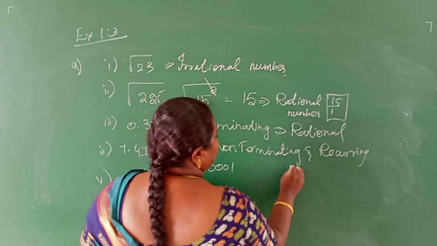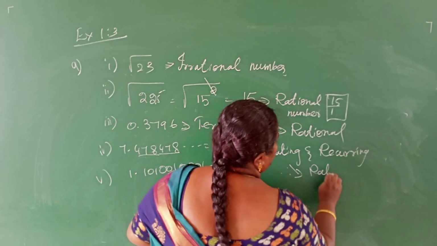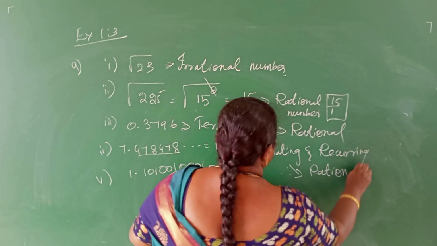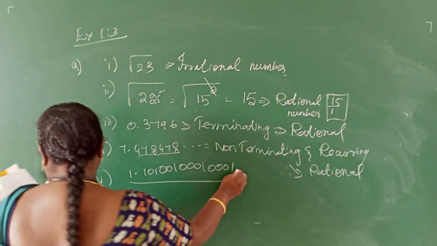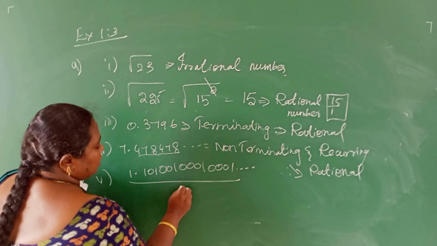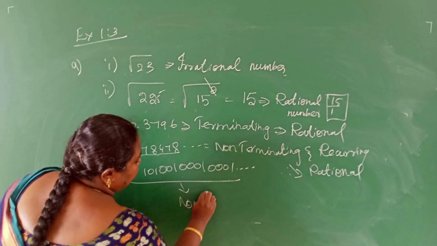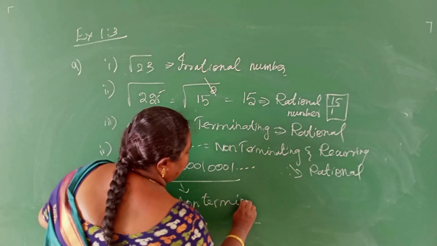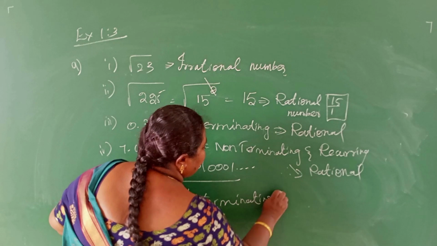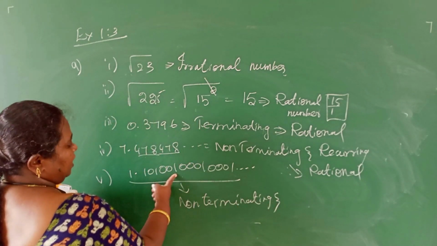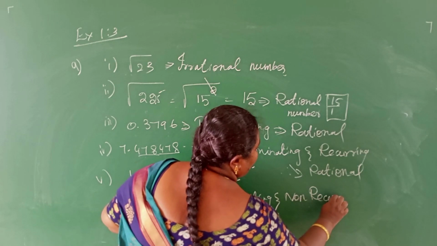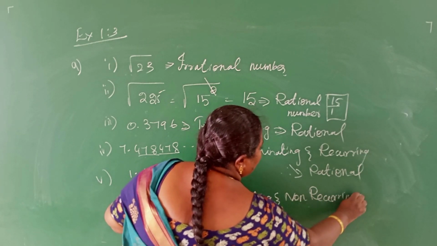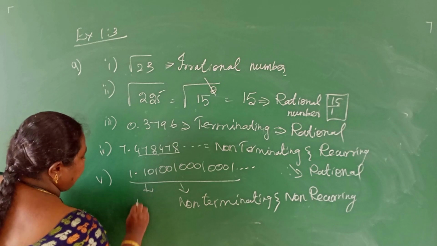Therefore, this number is a rational number. See here, this number keeps on going. This number is non-terminating and there is no recurring, so it is non-recurring. This is called an irrational number.